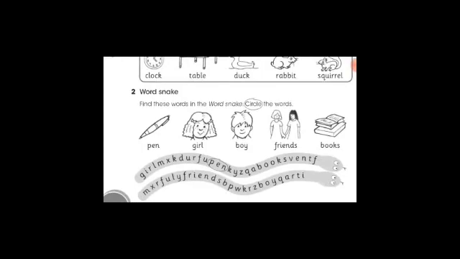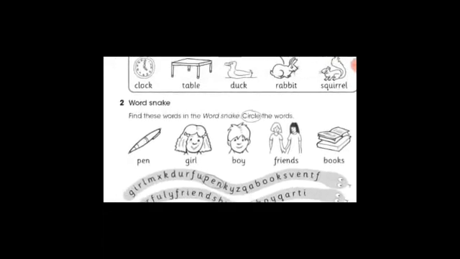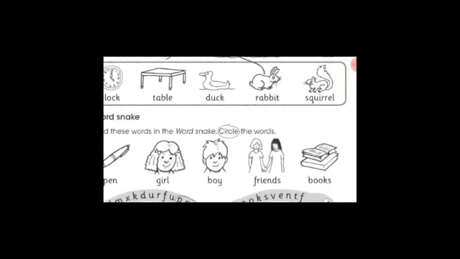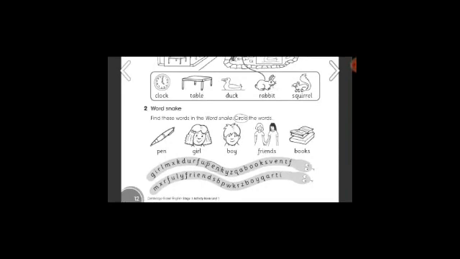G-I-R-L, girl. So it has eaten up the word girl. Then next, it has eaten up the word pen. Now look further and find these words: pen, girl, boy, friends and books. These two snakes have eaten up these 5 words. So find these words in these 2 snakes. I hope you can find them and circle the words inside the snakes.